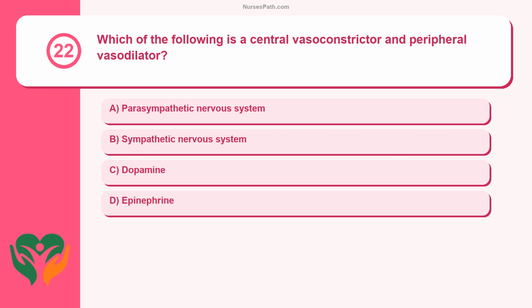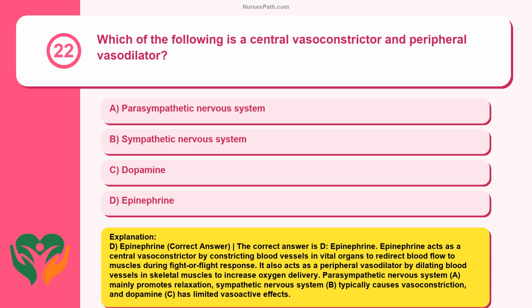Question 22. Which of the following is a central vasoconstrictor and peripheral vasodilator? Parasympathetic nervous system, sympathetic nervous system, dopamine, epinephrine. D. Epinephrine. Correct answer. The correct answer is D. Epinephrine. Epinephrine acts as a central vasoconstrictor by constricting blood vessels in vital organs to redirect blood flow to muscles during fight or flight response. It also acts as a peripheral vasodilator by dilating blood vessels in skeletal muscles to increase oxygen delivery.